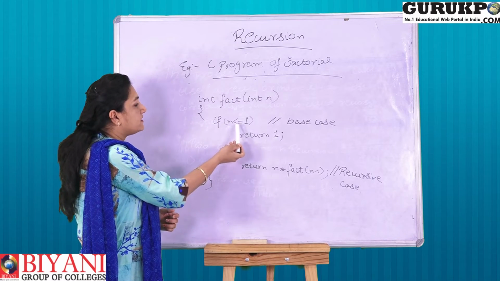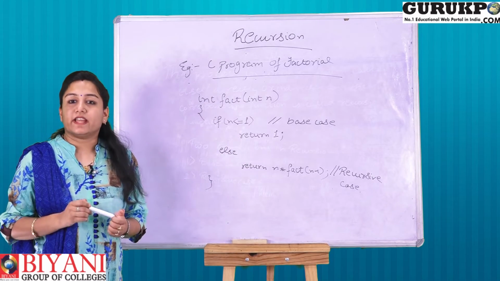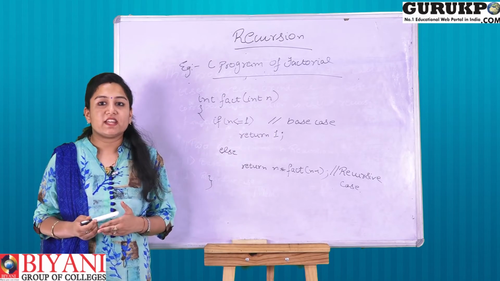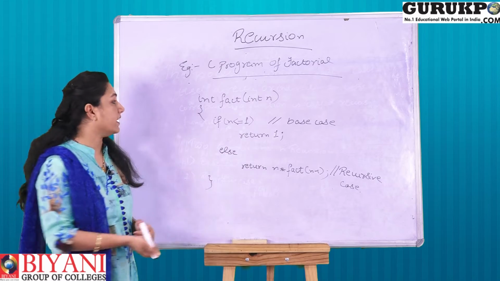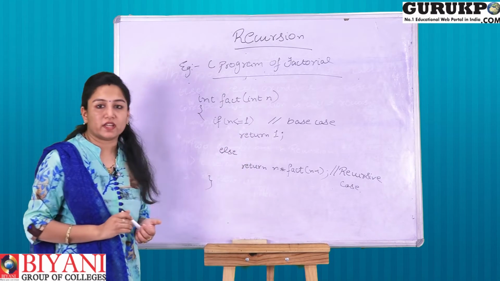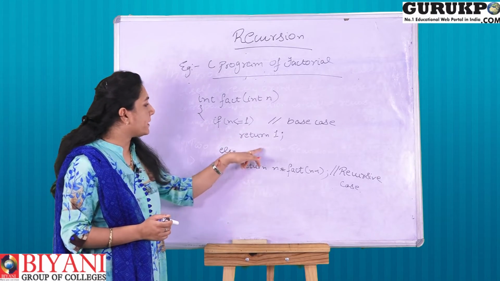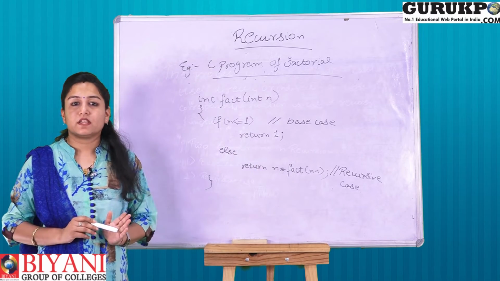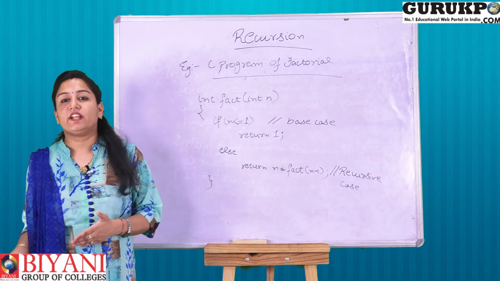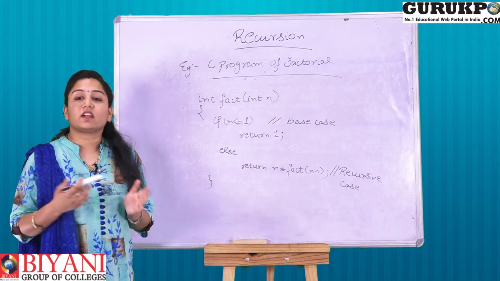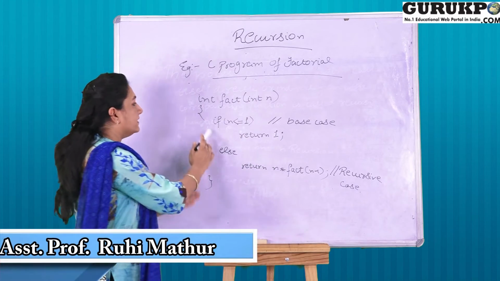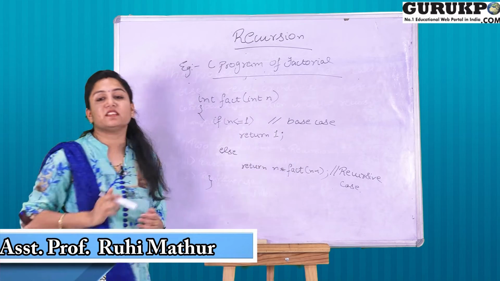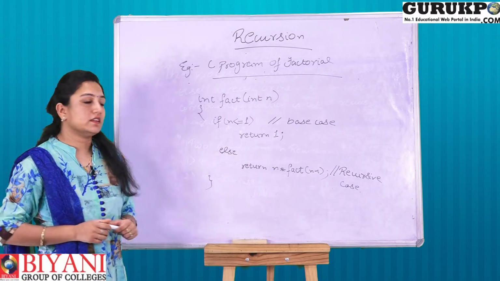Here if n is less than equal to 1, that means जो यूज़र ने इंटीजर दिया है जिसका हमें फैक्टोरियल कैलकुलेट करना है वो अगर 1 से स्मॉल है, then it will automatically return a 1. It will not repeatedly calculate its factorial and it can't even. So it will just return a 1. This condition is known as base condition or base case.